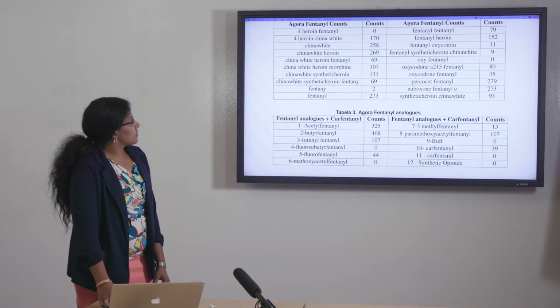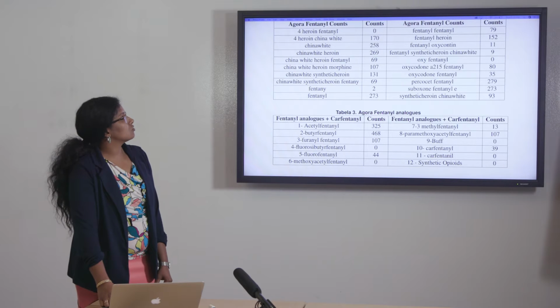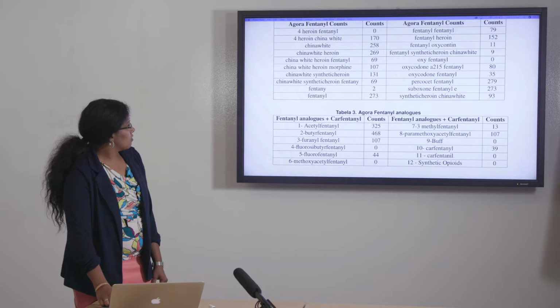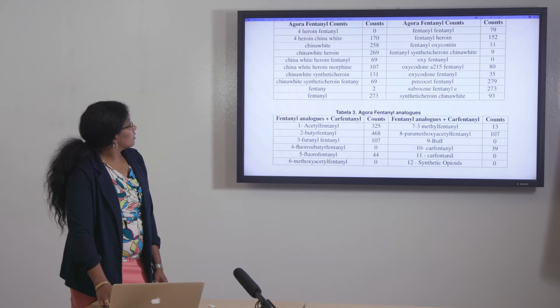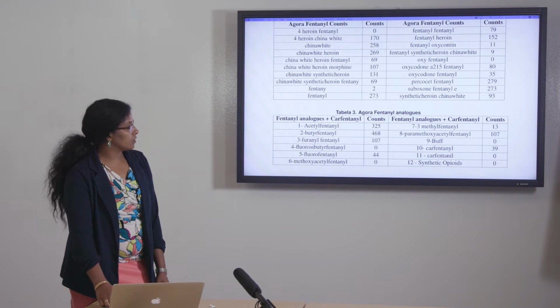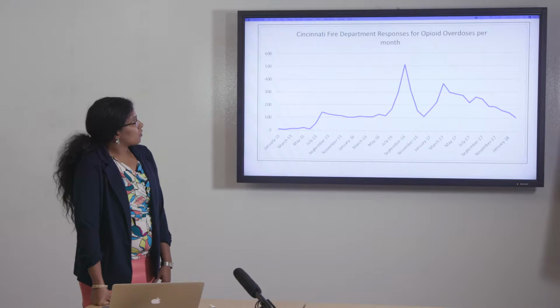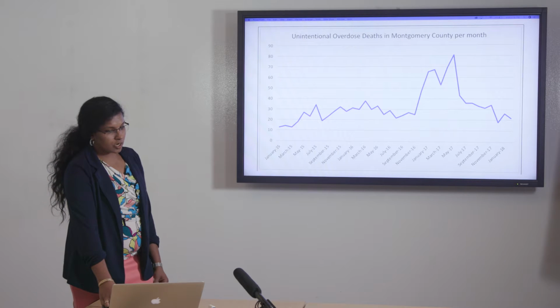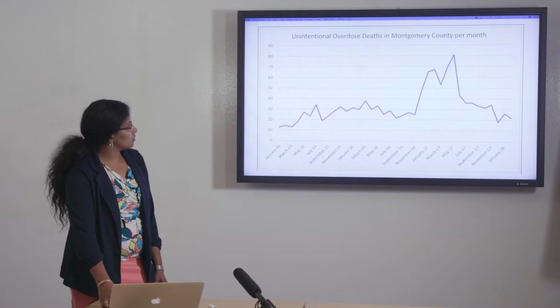So as we are concentrating much on fentanyl and synthetic opioids and more potent sources of fentanyl like carfentanil, we collected specifically those advertisements on Agora market. So as you see here, these are the carfentanil, and all the fentanyl analogs are more potent forms of fentanyl and more powerful when administered. So this is the Cincinnati Fire Department responses for a month, and this is the unintentional overdose death in Montgomery County per month.